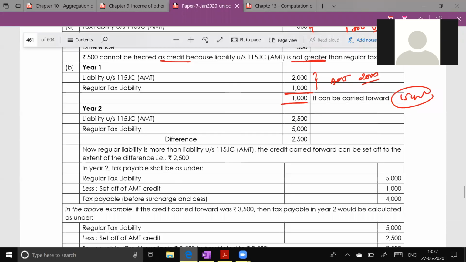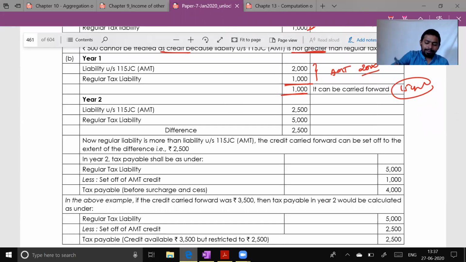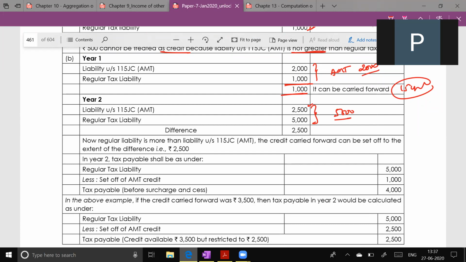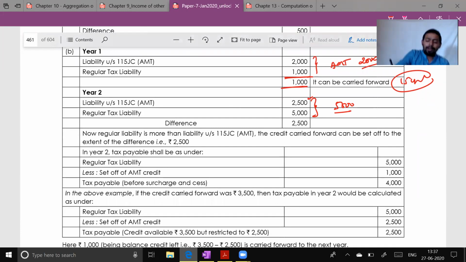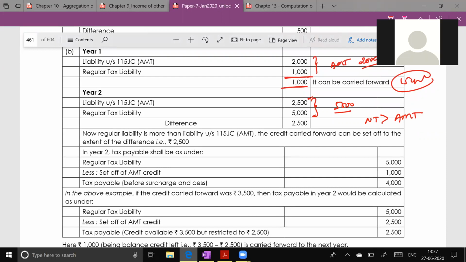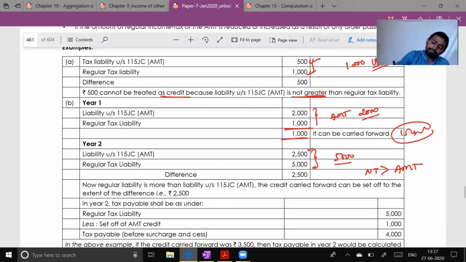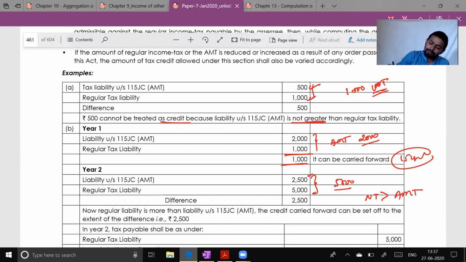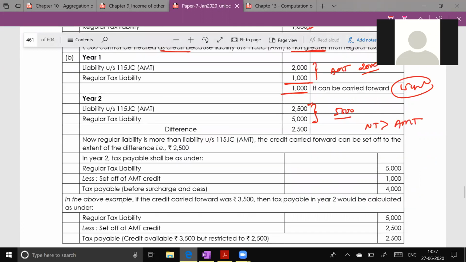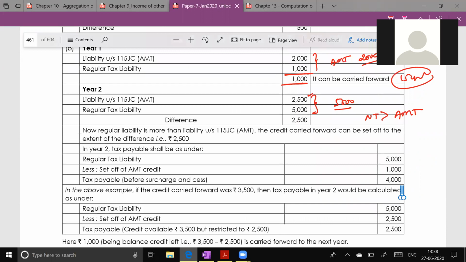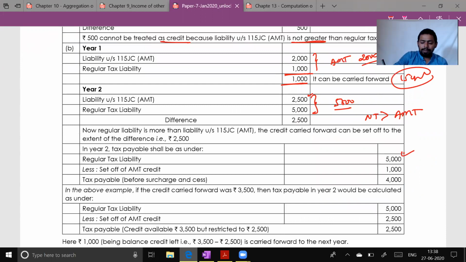But look at the situation in the next year. Next year, my AMT liability is 2,500, whereas my regular tax is 5,000. So how much is payable? 5,000. But from 5,000, because my normal tax is greater than AMT tax, we can set off the credit. And how much credit were we carrying forward? 1,000. So this is how you will compute the tax liability finally: 5,000 minus 1,000, finally payable 4,000.